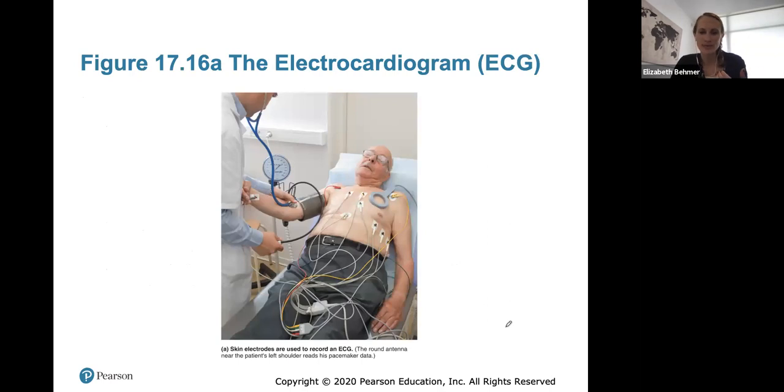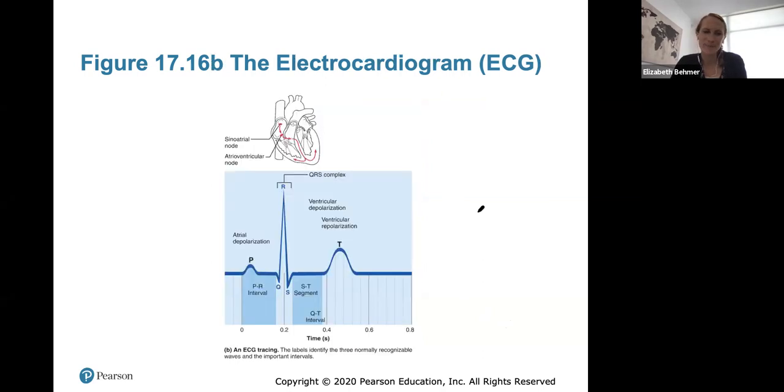So this is where we place the 12 electrodes on the skin to record an ECG. The round antenna near the patient's left shoulder is actually reading his pacemaker data. So he has his pacemaker inserted there, and they're reading how the pacemaker is functioning too.